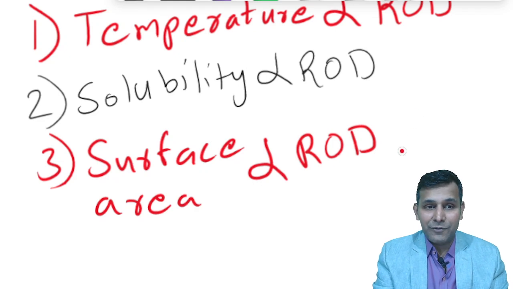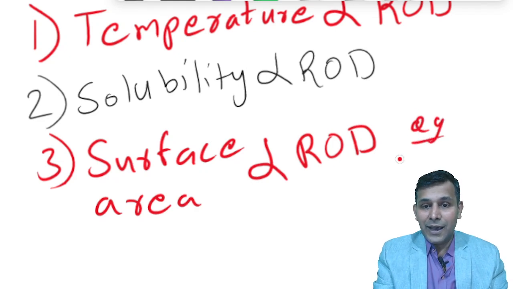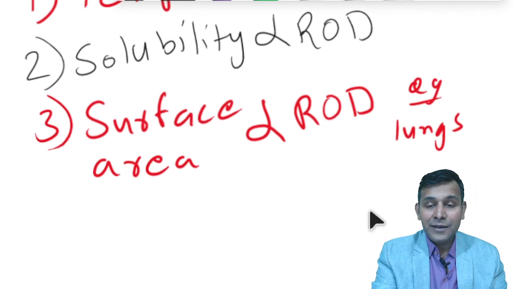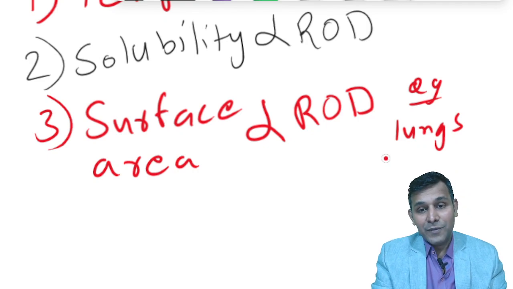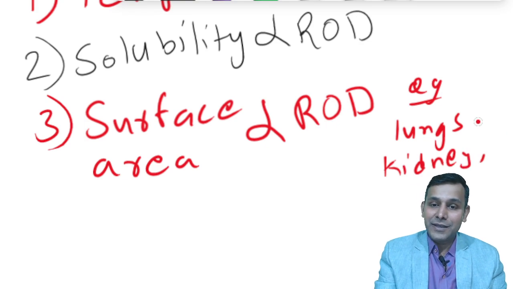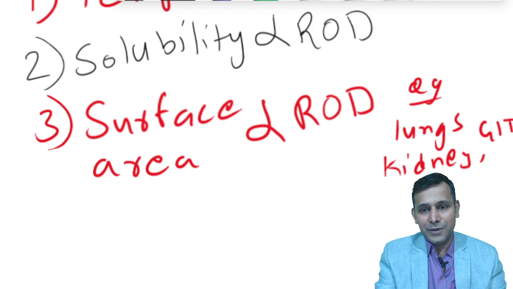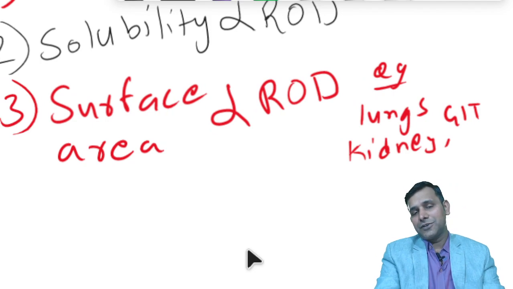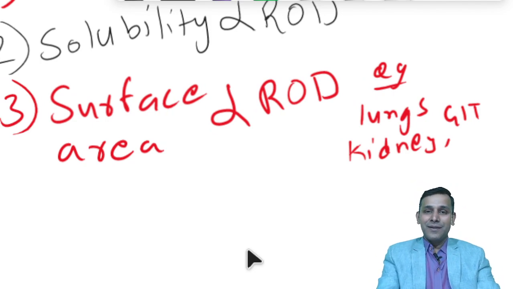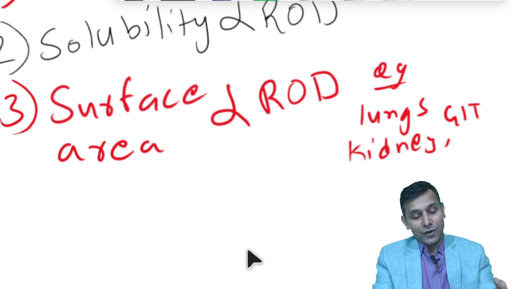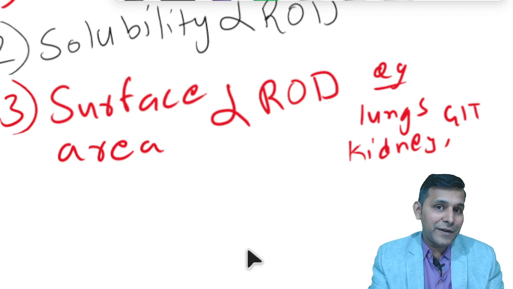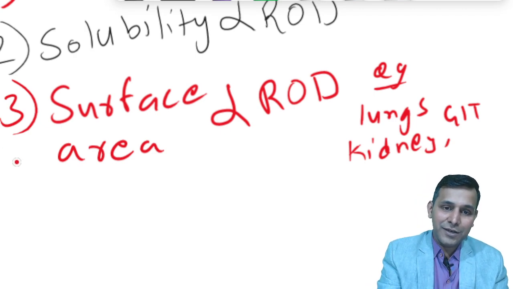So, I've written the example over here. We have lungs, and we have kidney, or we can say the GI tract. Lungs, kidney, and GIT are some of the examples where the surface area is more, and that's why the rate of diffusion is also more. So these three factors as of now, temperature, solubility, and surface area, do affect the rate of diffusion. Let us go with the fourth one.